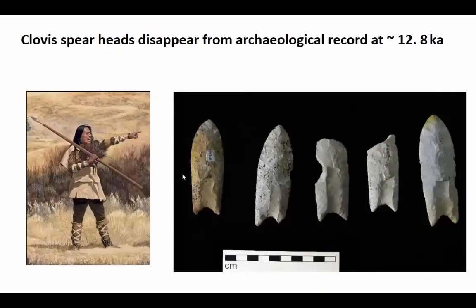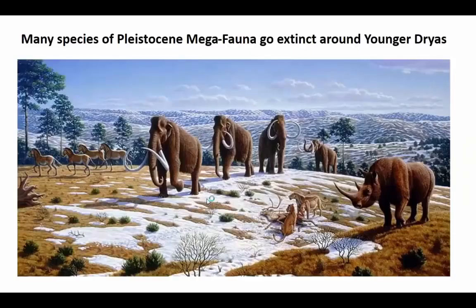Around the time of the Younger Dryas, archaeologists have noted that a major type of spearhead called the Clovis point disappears from the archaeological record. Presumably, these spearheads were being made by an ancient Clovis people who were using them to hunt large game in North America in particular. So what happened to these people? Did they disappear? Did they migrate? Did they go extinct? And how does it relate to the Younger Dryas?